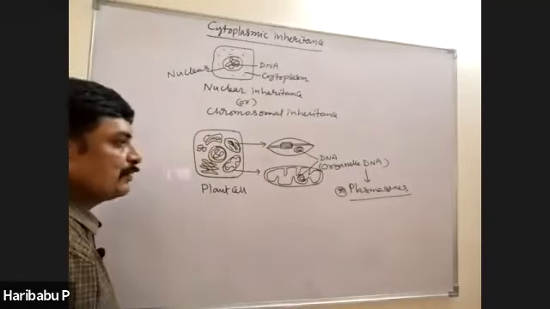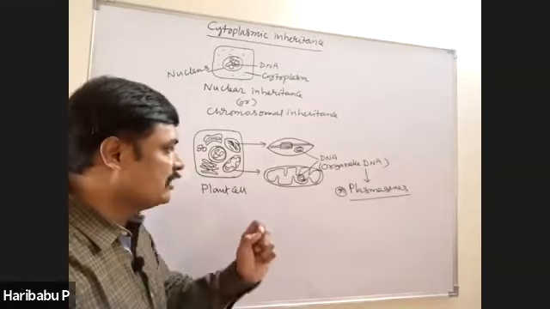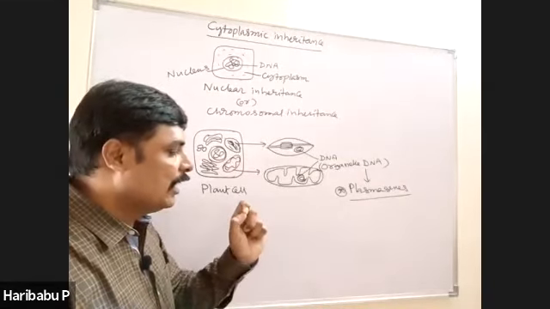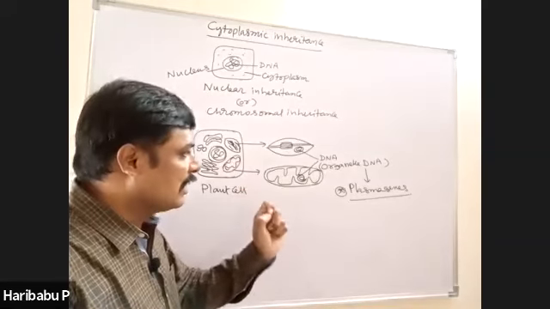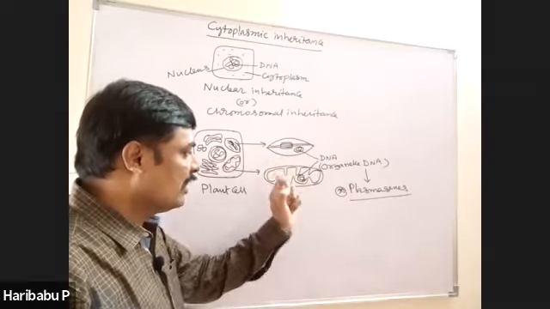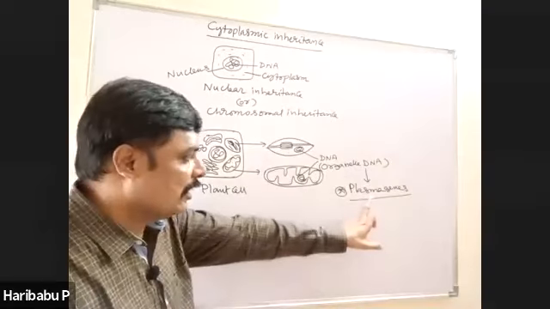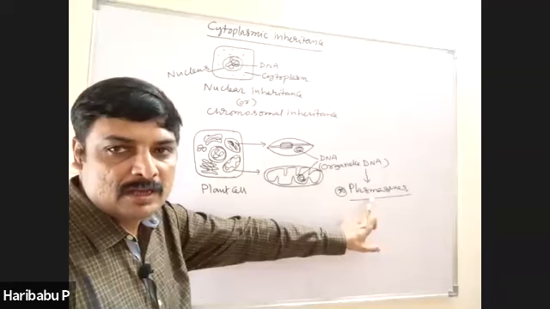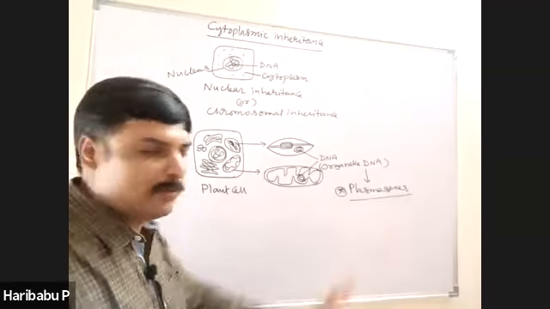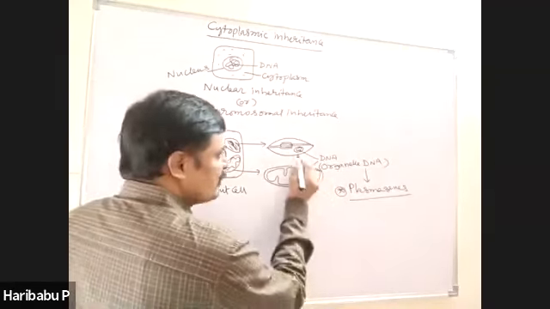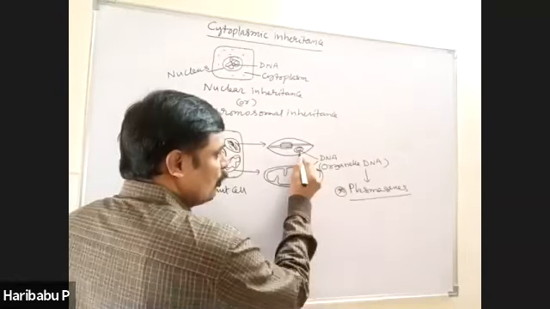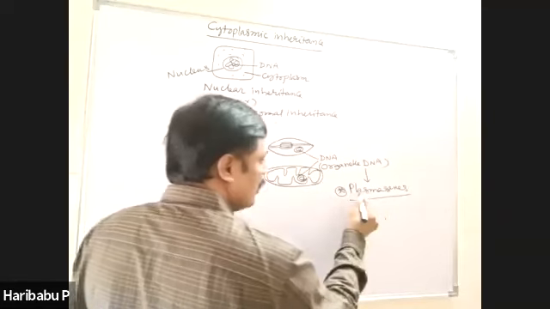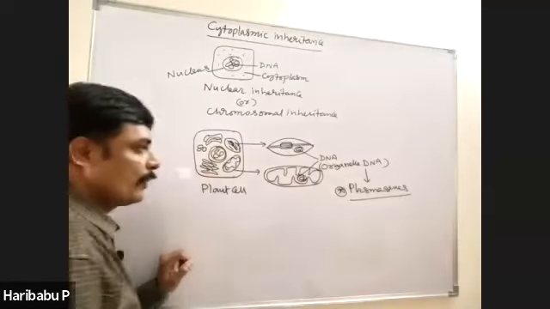What are plasma genes? The genes present in the DNA of cell organelles such as plastid and mitochondria are called plasma genes. Very important point.